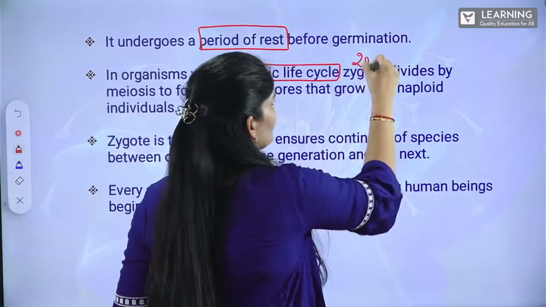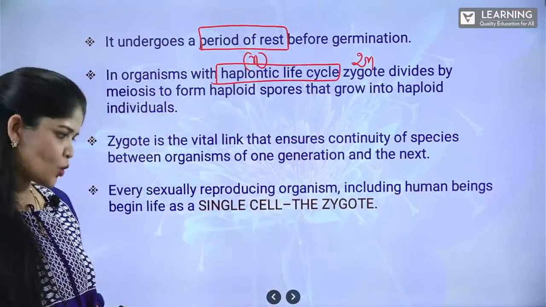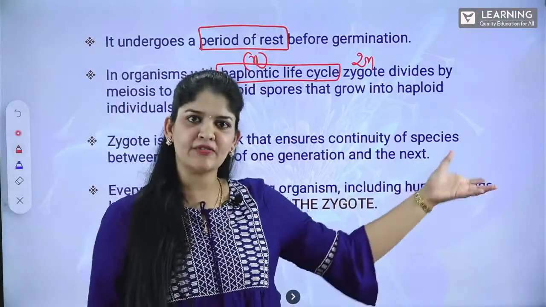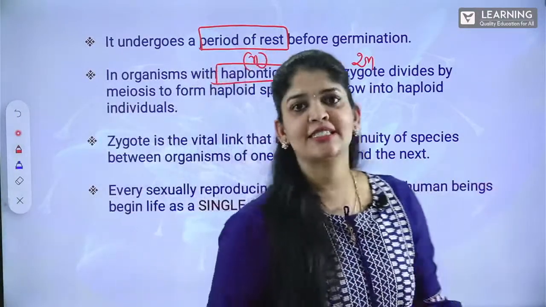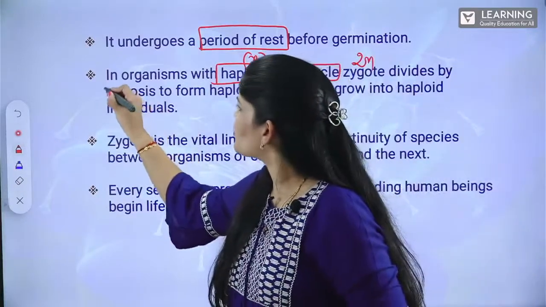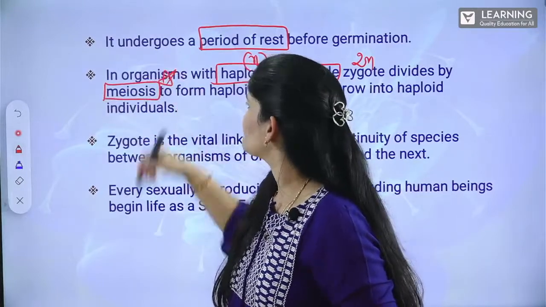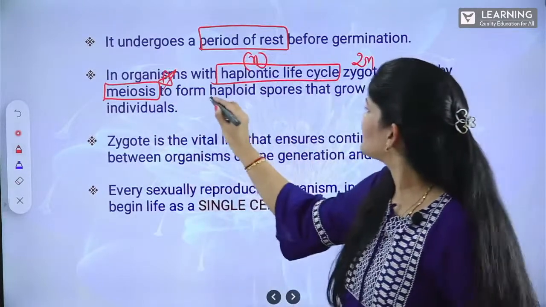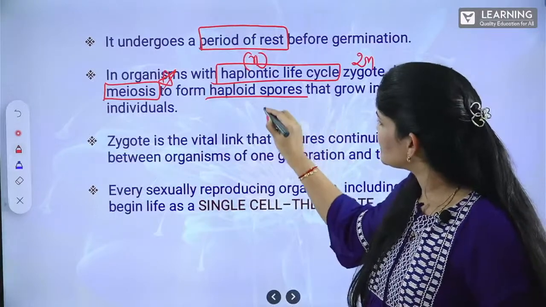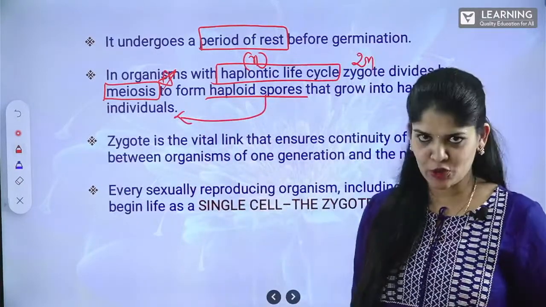Haplontic organisms maintain their haploid condition, so it has to undergo a cell division, and that cell division is meiosis, to form haploid spores, which further develop into haploid individuals.